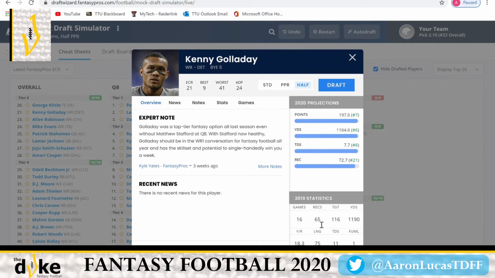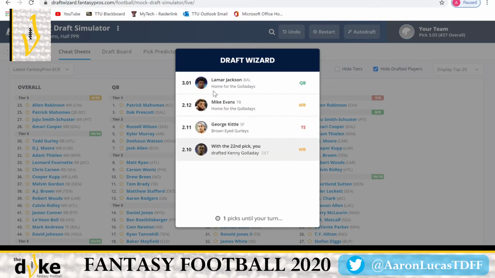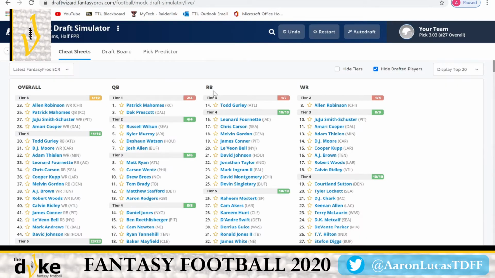You know, his receptions are a little lower than most receivers that go at the top, but like I said, if Matthew Stafford was to play all last season, I think he would have been targeted more, and then there definitely would have been more yards, and the touchdowns were even there on bad quarterback play. So his stats can actually only go up with Matthew Stafford playing all this season, and he's already a wide receiver 2 I think last season. So we're going to lock that in and get that 1 wide receiver for us, and then we'll see what running backs are still left over here when it comes back around.